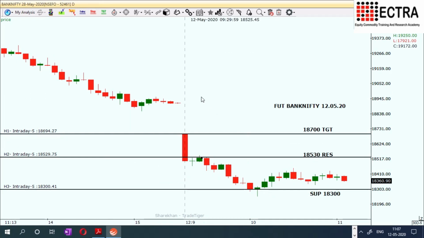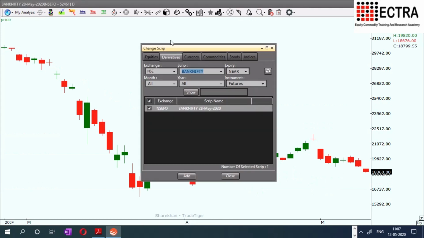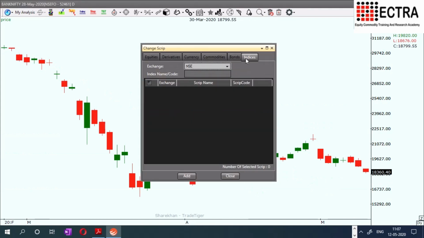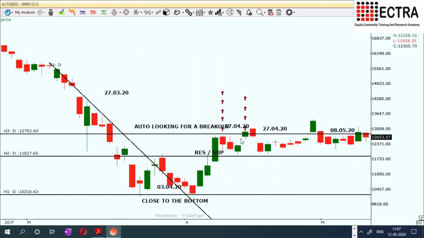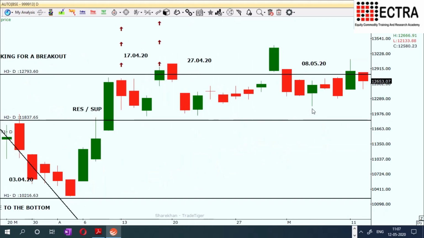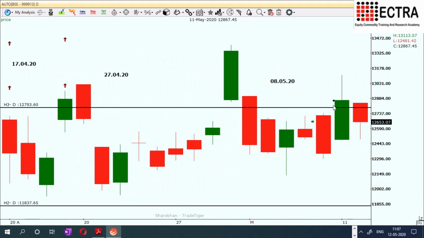So quickly we'll look into the important indices sector level study. I'll take you to the automobile sector. Automobile was showing some strength yesterday, but today that is lost.